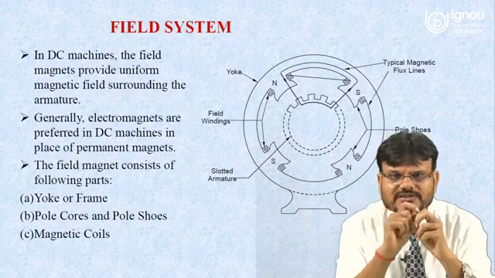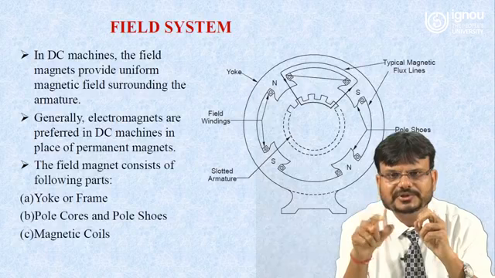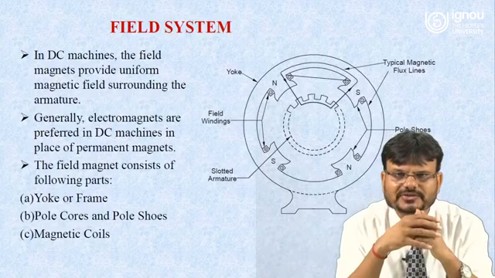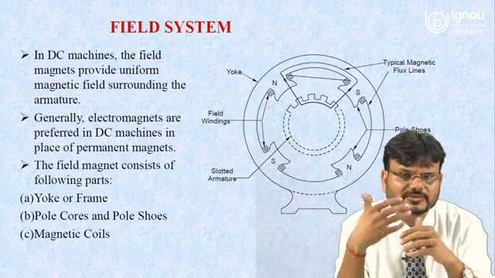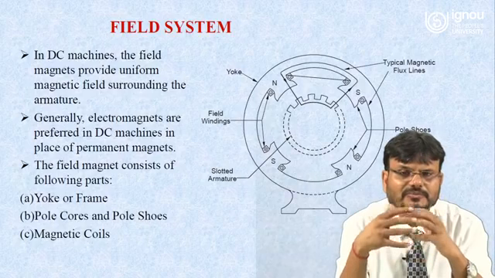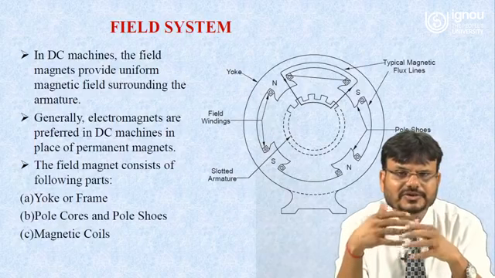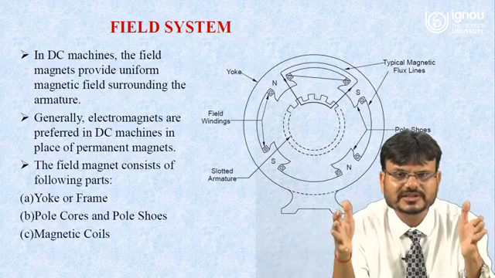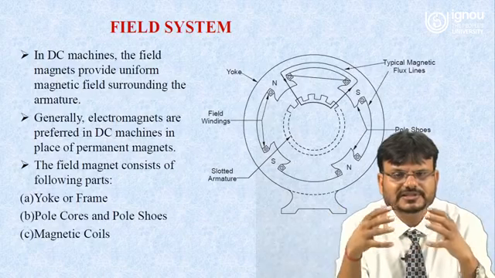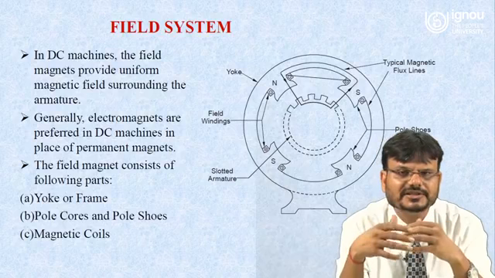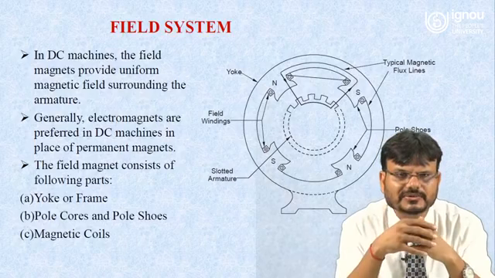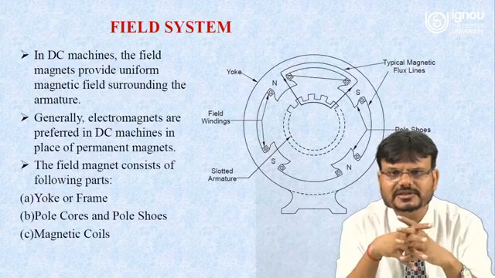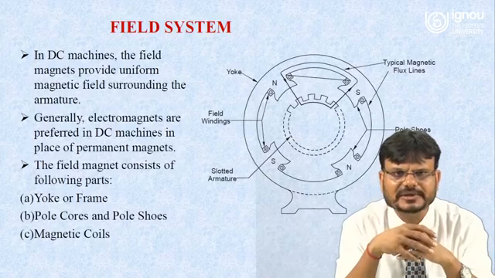And what is that flux? That flux is being produced with the help of the magnetic field. So if you are using a permanent magnet, it will not be able to generate more flux. If it is not able to generate more flux, that means whatever magnetic field is there is weak. And if there is a weak magnetic field, it will generate less induced EMF. That's why electromagnets are preferred in DC machines in comparison to permanent magnets.